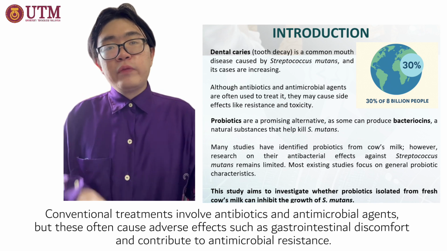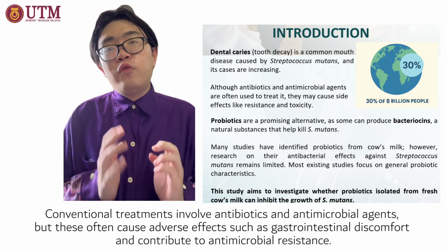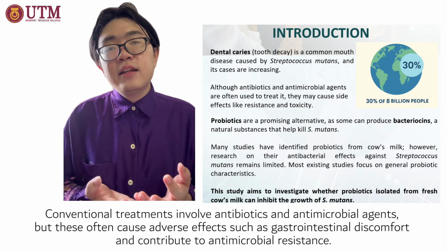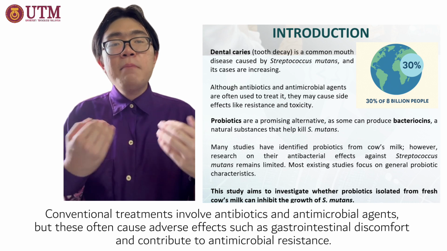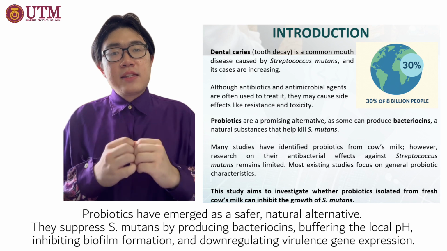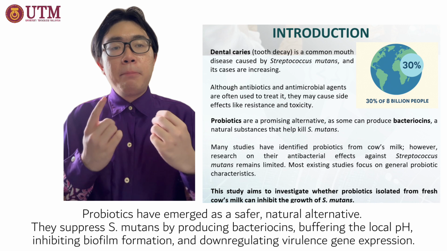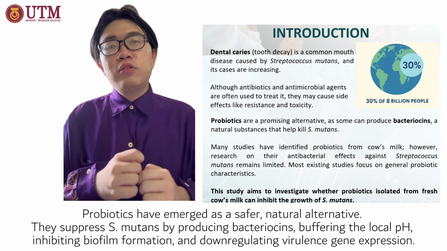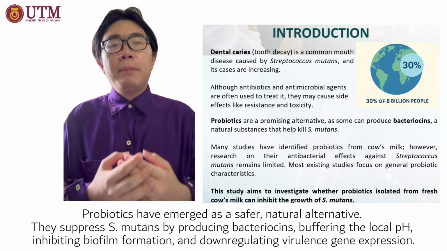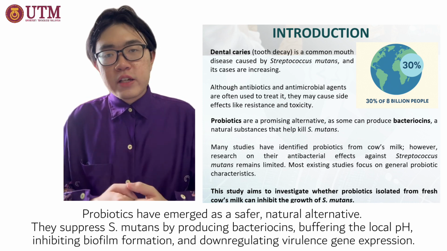Conventional treatment involves antibiotics and antimicrobial agents, but these often cause adverse effects such as gastrointestinal discomfort and contribute to antimicrobial resistance. Probiotics have emerged as a safer natural alternative. They are able to suppress Streptococcus mutans by producing bacteriocin, buffering the local pH, inhibiting biofilm formation, and down-regulating the virulence gene expression of Streptococcus mutans.